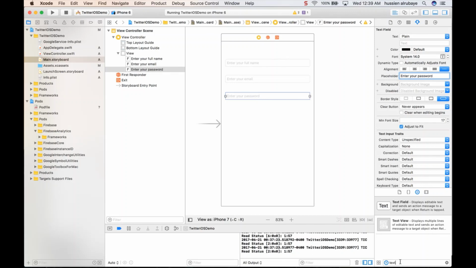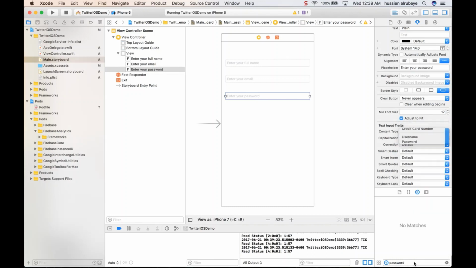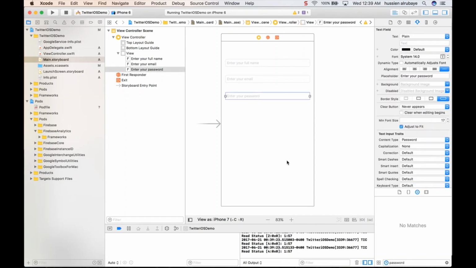Hopefully there is a text password option, or I think I could change this one to a password type from the behavior of the text field. So it is just plain text. Where is it? The attributes, content type, name, specification, country, password. So here you go.